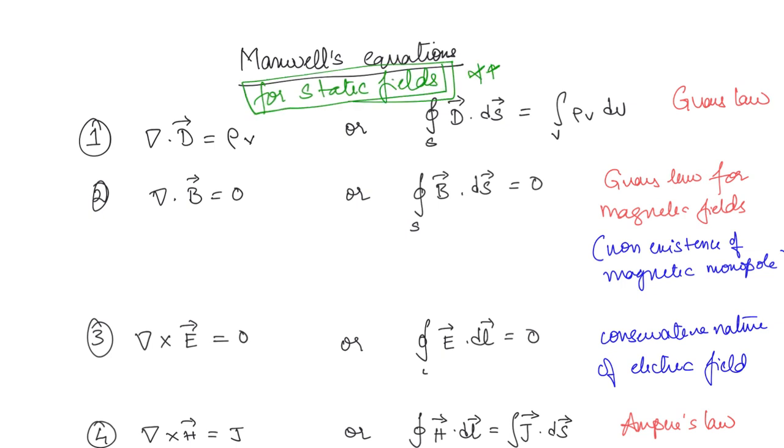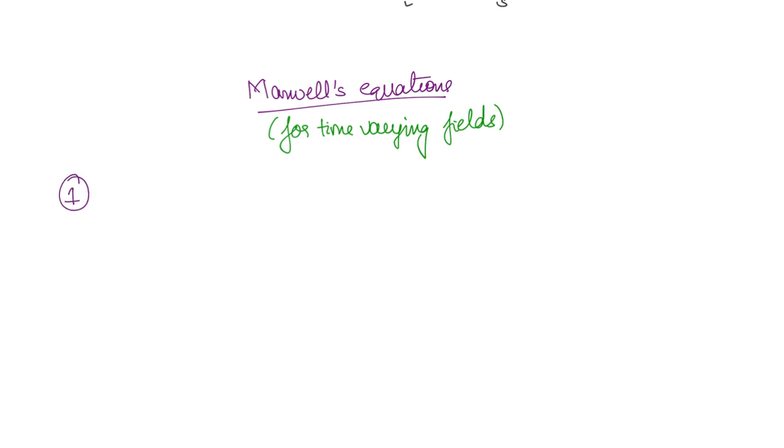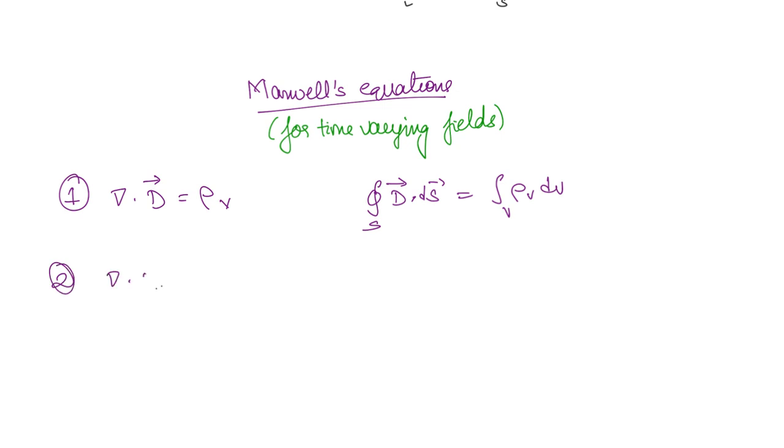This is important here, because for time varying fields, these are going to slightly change. So the first two laws are same. There is not going to be any change here. Del dot D bar is equal to rho v, and in the integral form it is the surface integral of D bar dot dS bar, equal to the volume integral of rho v dv. Okay, and the second equation is also not going to change.